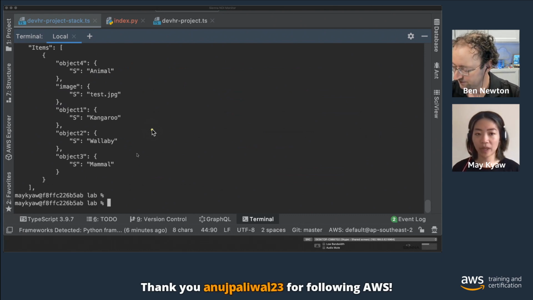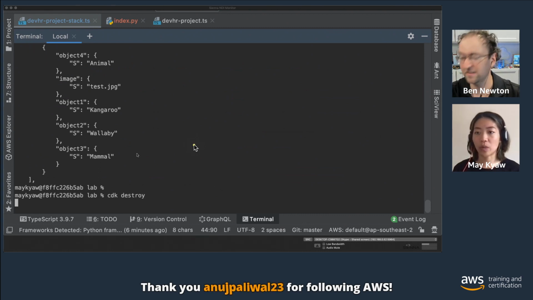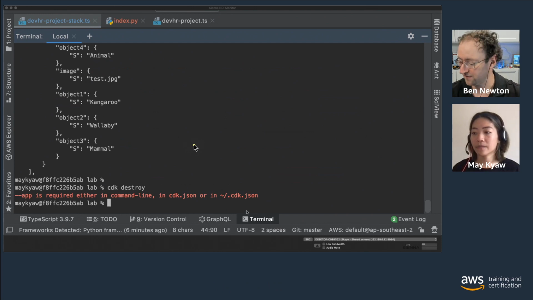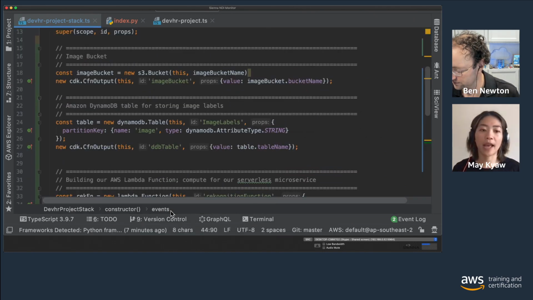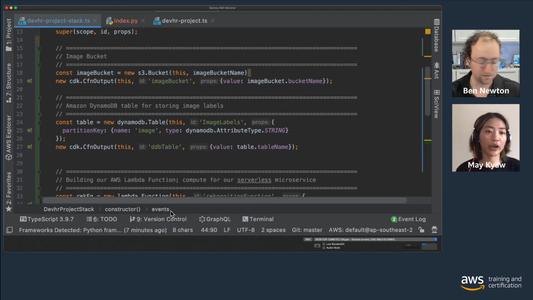Just before we finish up, we'll quickly clean up the resources that we created with CDK destroy. While that's destroying, I'll go over what we built in the CDK components. We built S3, DynamoDB, and Rekognition, and all of this code base is available on GitHub, so go and have a look.